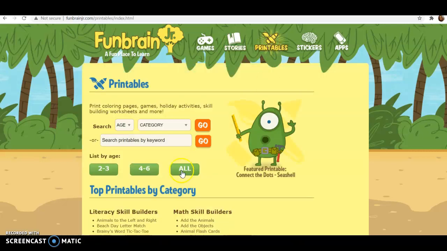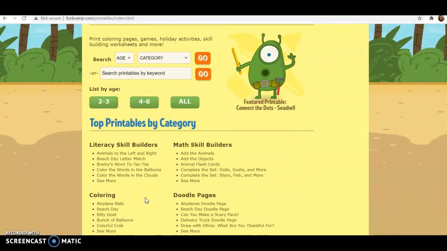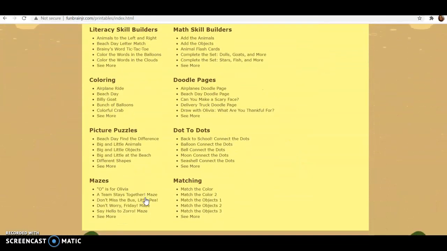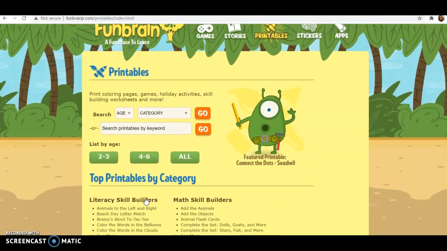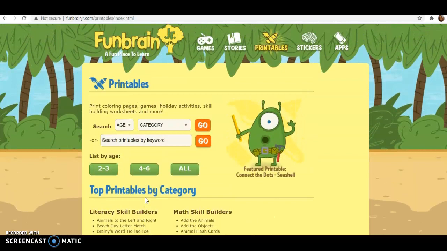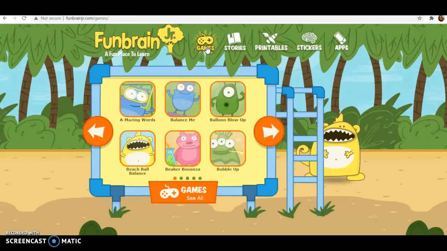Up here at the top, if you go to Printables, if you fill out all of your teacher information and what you are wanting to work on, it will actually provide you with a number of printable resources that you can print off for these kids, and you can also assign it through Google Classroom. So it is compatible with that if that is something that your district is using right now with all of the online learning stuff.